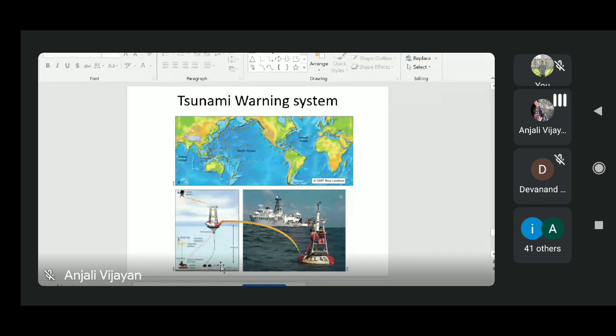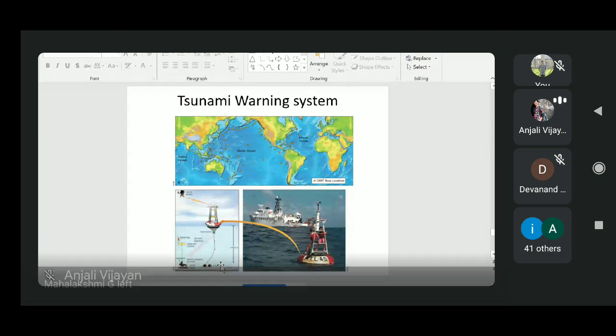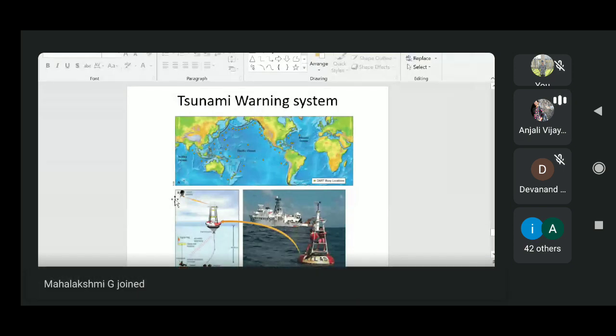When a tsunami occurs, it will exert huge pressure. The sensor detects this huge pressure change and sends signals to the floating buoy, and from the buoy to the satellite. From the satellite, the signal is sent to all the different warning centers. This is how a tsunami warning system works.